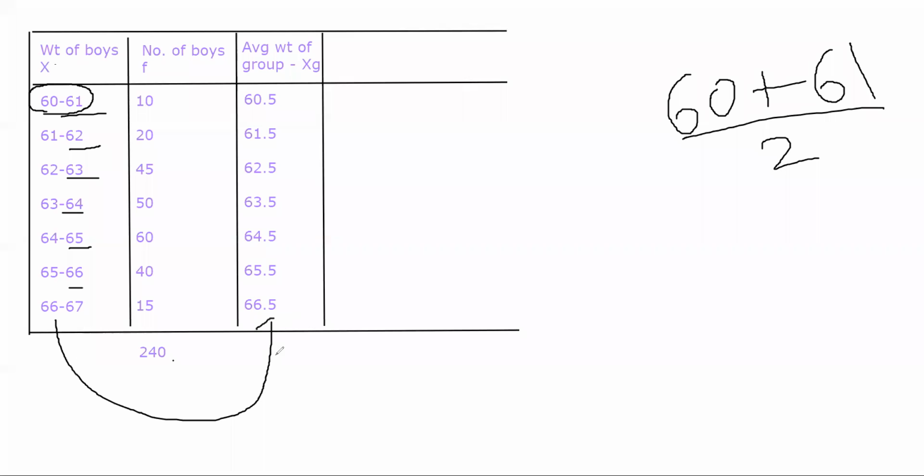What you are simply doing is taking the average weight of all the groups here and putting the middle average weight here so that you can multiply f and this. Now yesterday we did that, we found out what is f xg and summated all of that. We basically did summation of f xg divided by summation of f. This was one method of doing it.